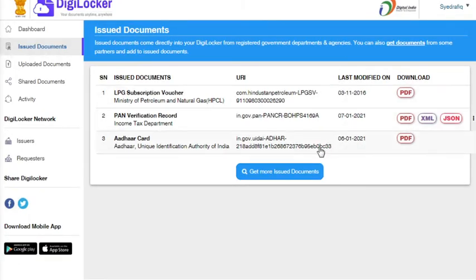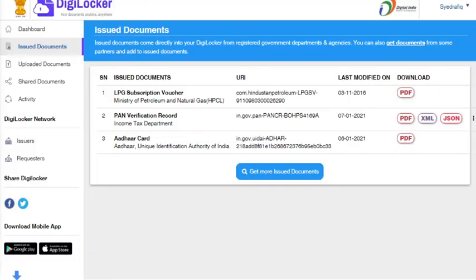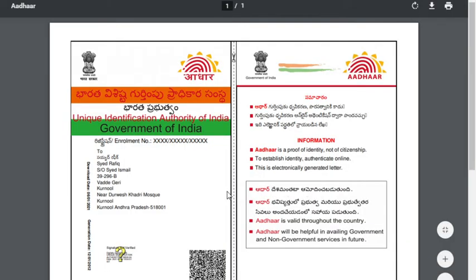Okay, if you want to check Aadhaar card also, whenever you forgot any documents if you are outside, you can take it online also. Okay, we show Aadhaar card also. So this is my Aadhaar card, this is my name.